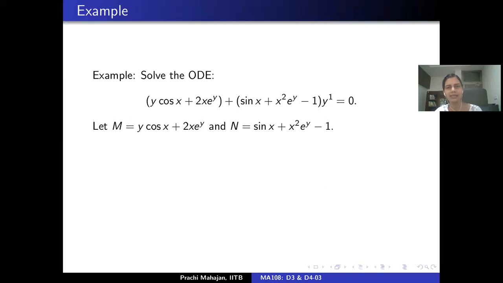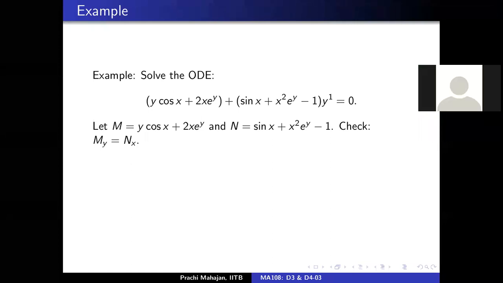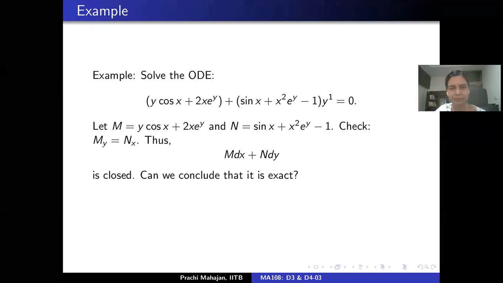So let's check if this differential form is closed. That means that we will compute the partial of M with respect to y, and the partial of N with respect to x. It turns out that the two are the same. So this differential form M dx plus N dy is closed.